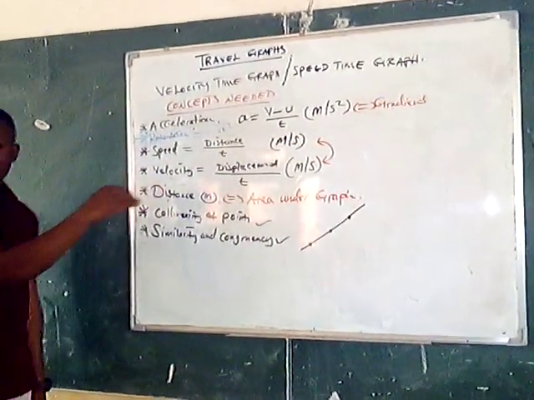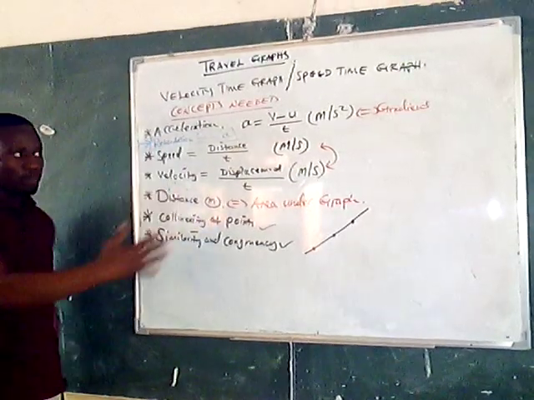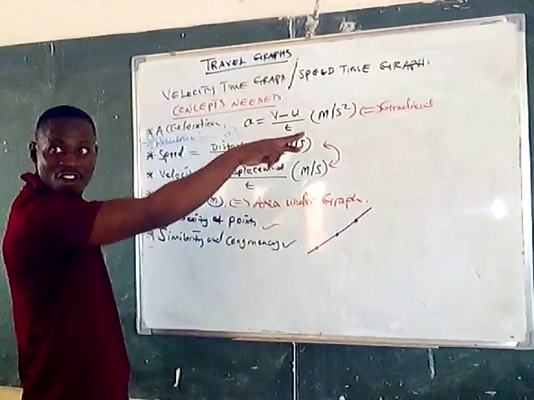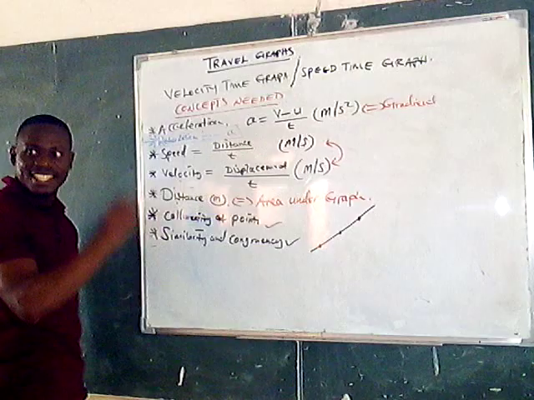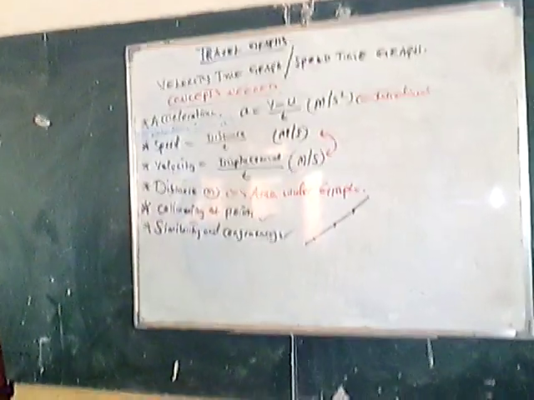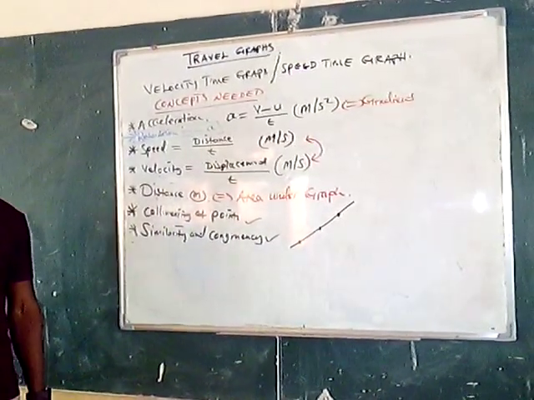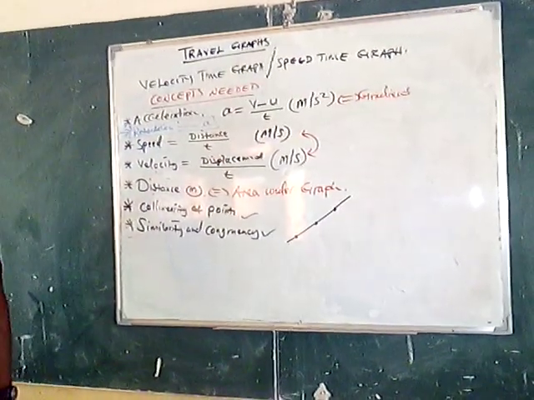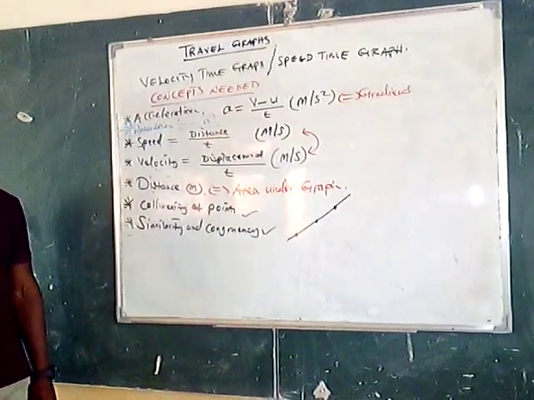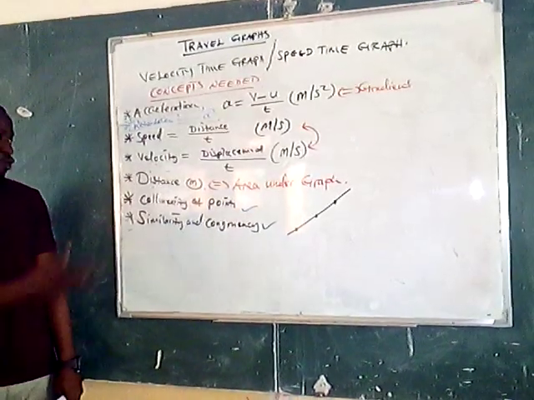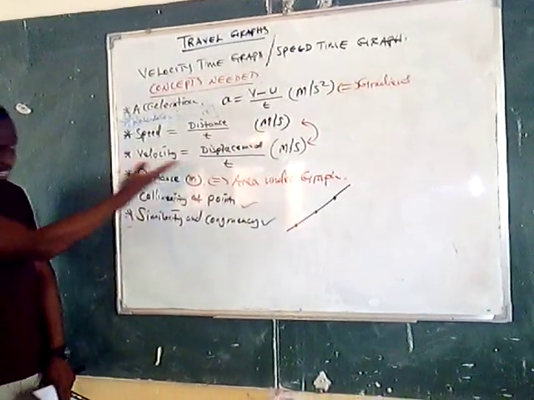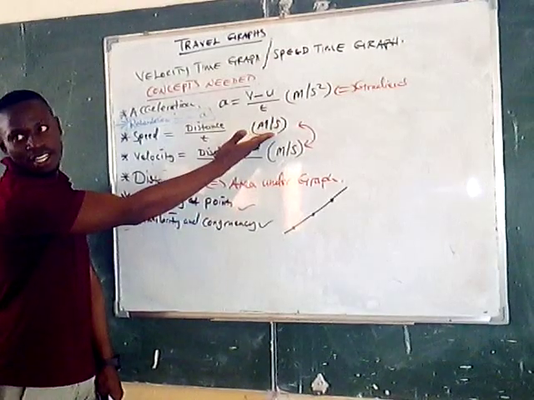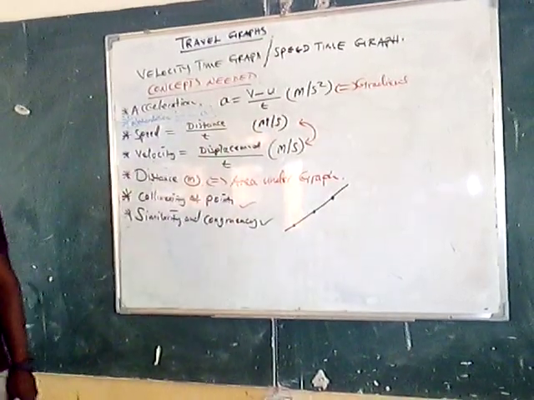We also learned that acceleration can be computed using the gradient formula dy/dx, changing y coordinates over changing x coordinates, which will give you acceleration. It's very interesting, trust me. We also looked at speed and velocity having the same units, meters per second.